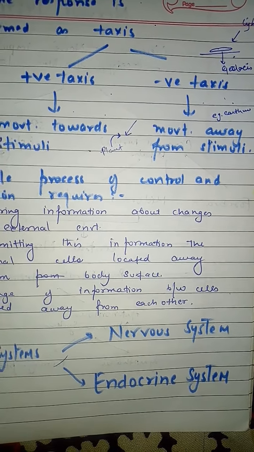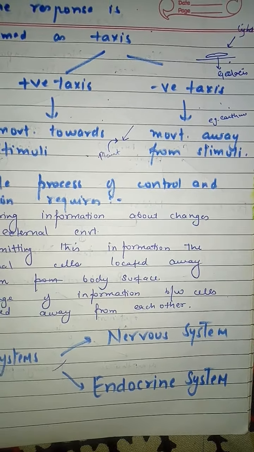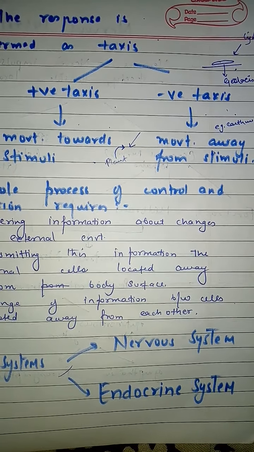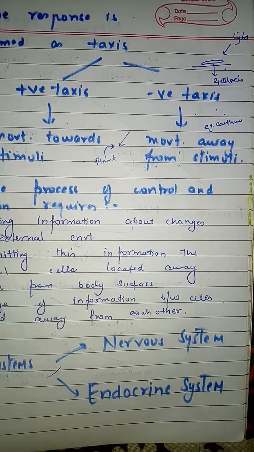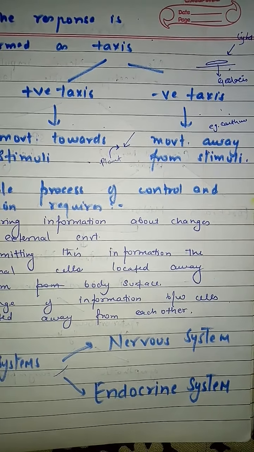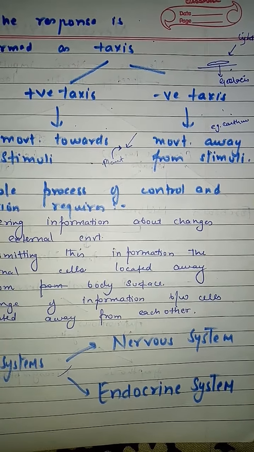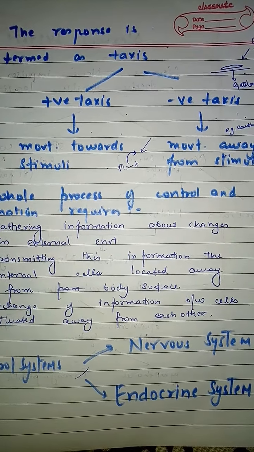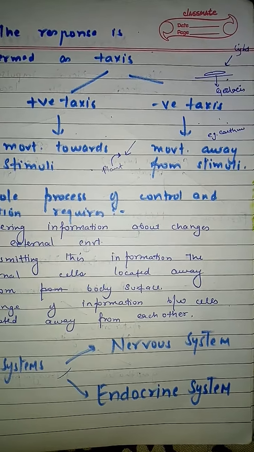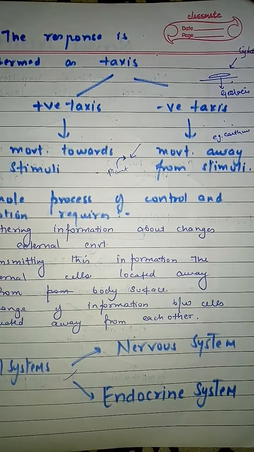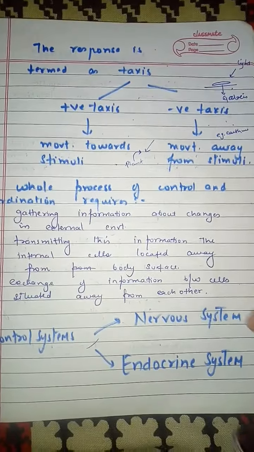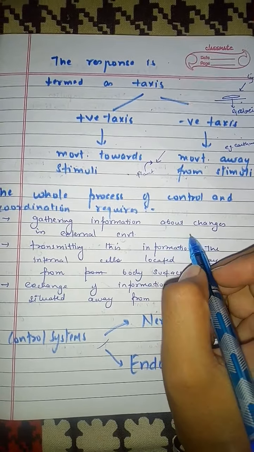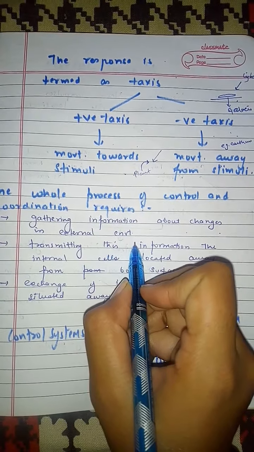For example, if we take an earthworm and keep it in light, it tends to move away from the light, and this is called negative taxis, that is, movement away from the stimulus, and the stimulus here is light. In the first case, the plant moves towards light, that is positive taxis, and in the second, the earthworm moves away from light, and that is negative taxis. The whole process of control and coordination requires gathering information about the changes in the external environment